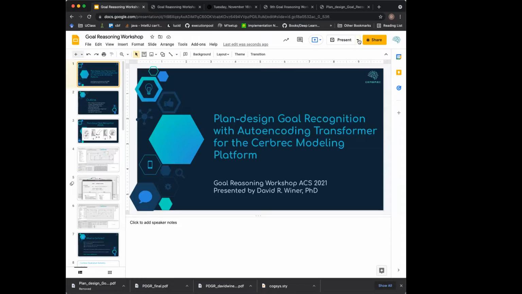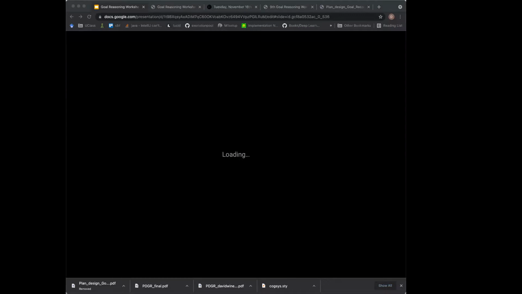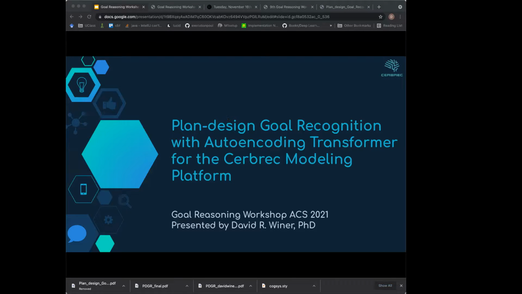The next presentation is by Dr. David Weiner, and the presentation is on plan design goal recognition with autoencoding transformer for the Cerbrec modeling platform. David Weiner, the platform is yours.